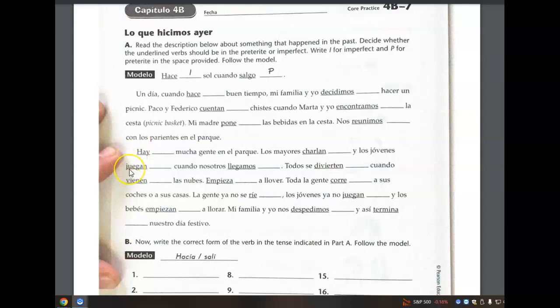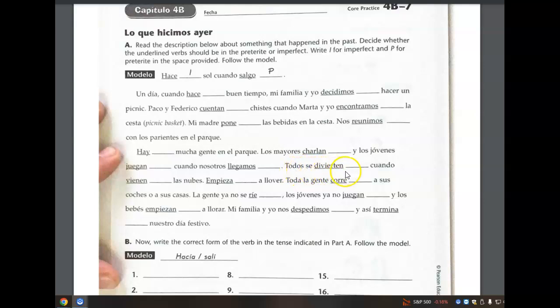Jugaban, no stem change. Jugaban, imperfect, background setting. We can use the imperfect to tell a story, if you will, providing the backdrop. Cuando is a catalyst, a precursor to shifting to the preterite, to a completed action. This would be llegamos, preterite.